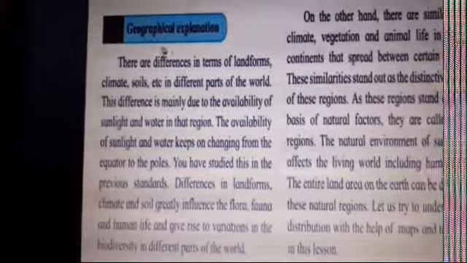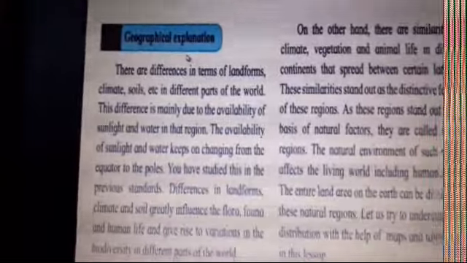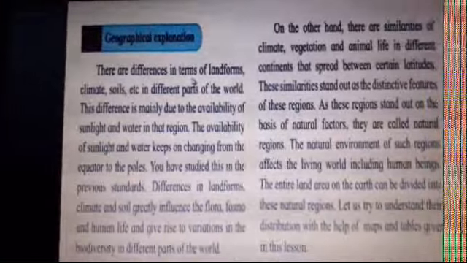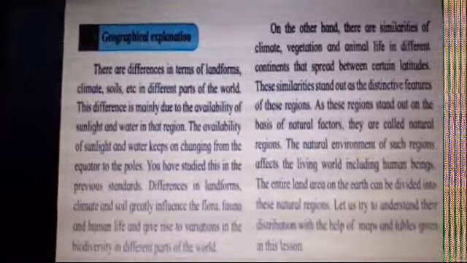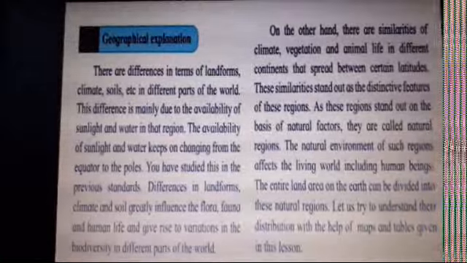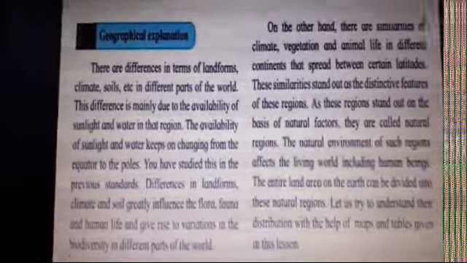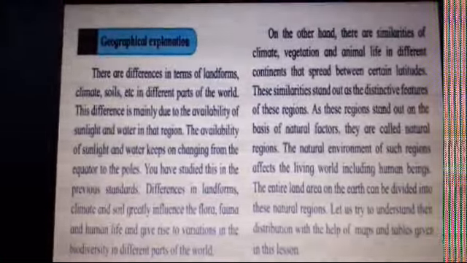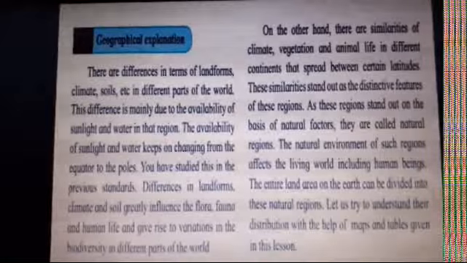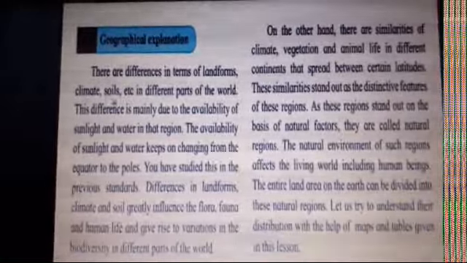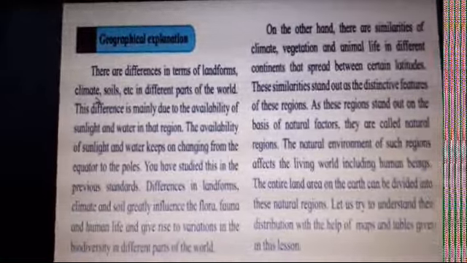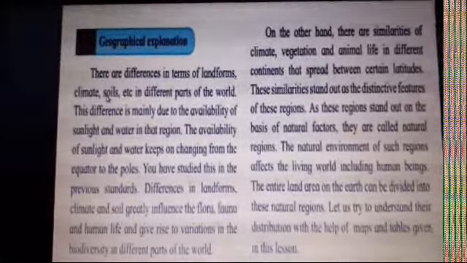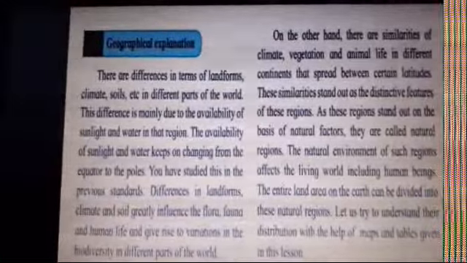Let us continue the geographical explanation, children. There are differences in terms of landforms. Now we all know, children, landforms means what? The land area. It is not even everywhere. Somewhere we have the plains, the plateaus, the oceans, the rivers, the mountains, the valleys. This is a landform. You do not have the same type of land area everywhere. Then climate of every region is different. It is not the same. Soils, you will find different types of soils in different parts of the country and in the world, etc.